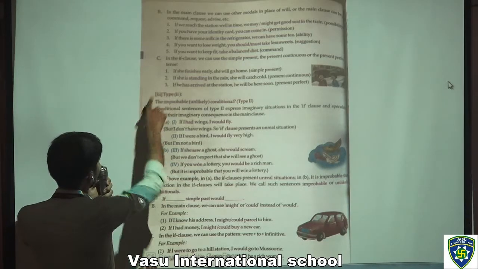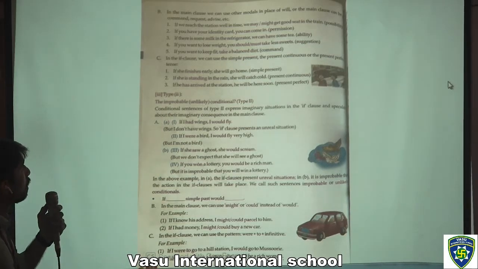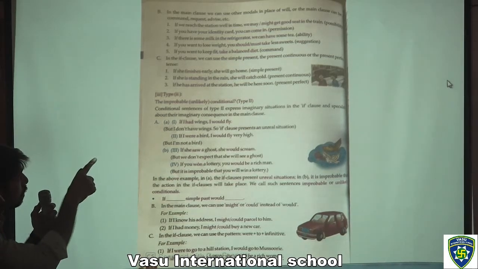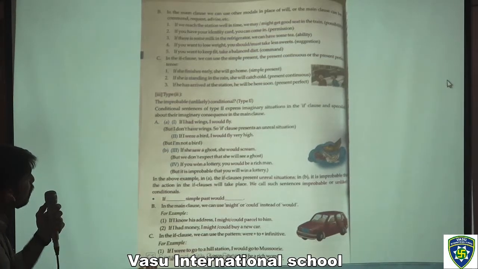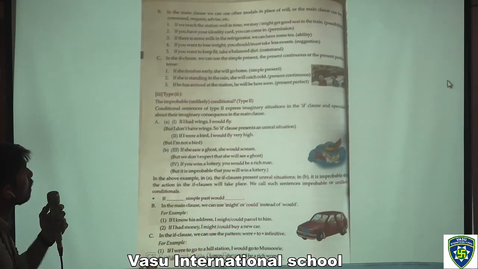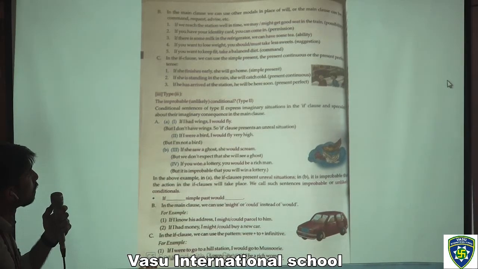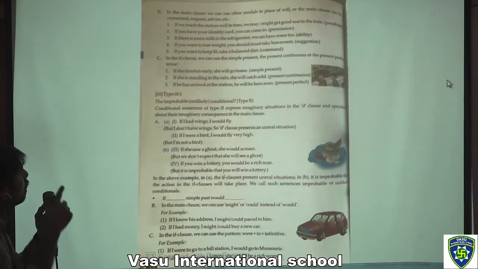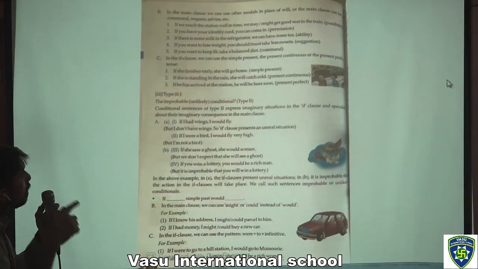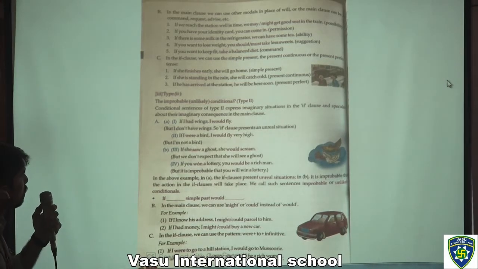For example, if she finishes early, she will go home. That is simple present tense. Second one, if she is standing in the rain, she will catch cold. That is present continuous tense. If he has arrived at the station, he will be here soon. That is present perfect tense.